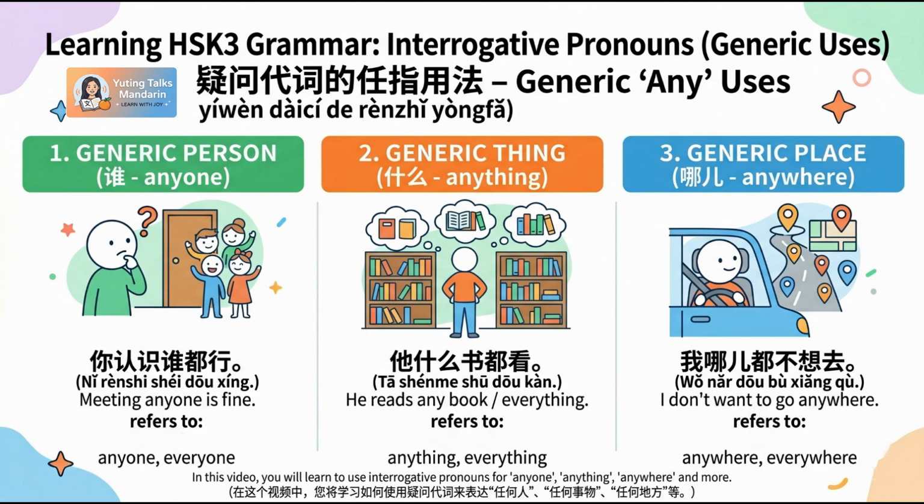In today's lesson, we're going to learn a very useful Chinese grammar structure, 谁都,什么都,哪儿都. These words may look like question words, but in many situations they actually mean anyone, anything, anywhere. Native speakers use these expressions all the time in daily Chinese. I'll explain everything clearly in English with simple Chinese examples, so it's easy to follow.